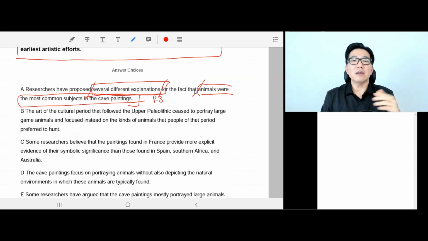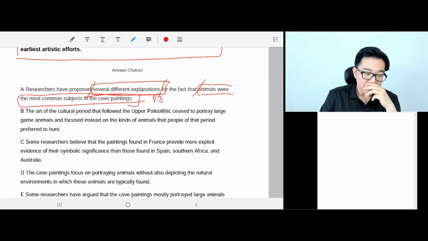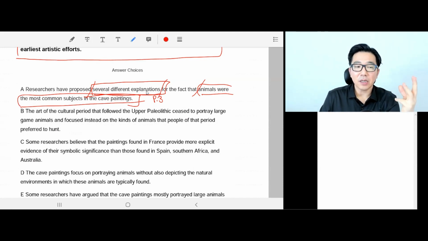So paragraph 3 gives us different explanations, different theories, different reasons why perhaps Paleolithic people drew animals as a subject of their painting. And paragraph 3 proposed, the first reason was, they believed if they drew humans, it may bring death and injury. And what was the second reason?